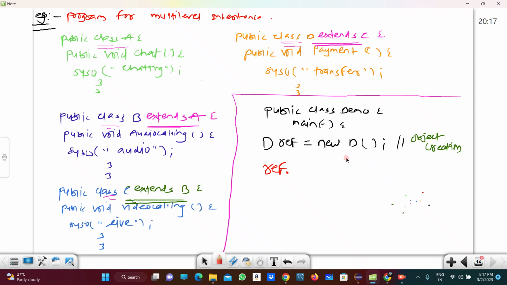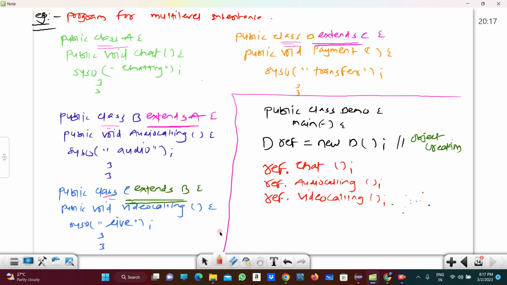So dot, what is our first method? That is chat. So that I am calling by using reference variable, right? Second method is audio calling. So ref dot audio calling I am calling here. Then next method is video calling, right? So by using reference variable dot, I am calling this method also, video calling.